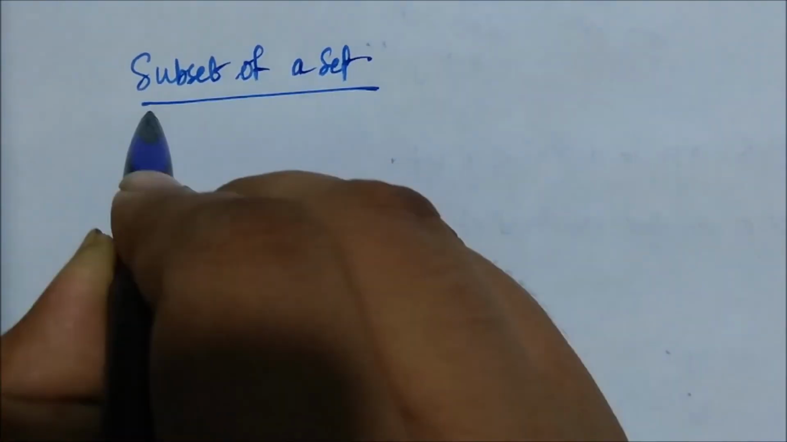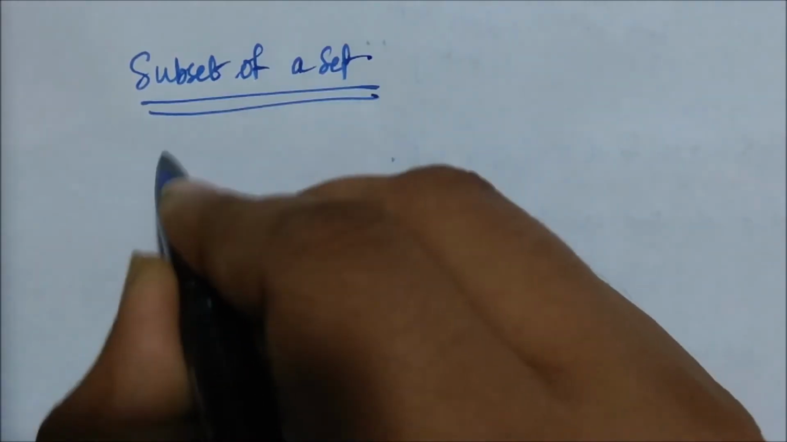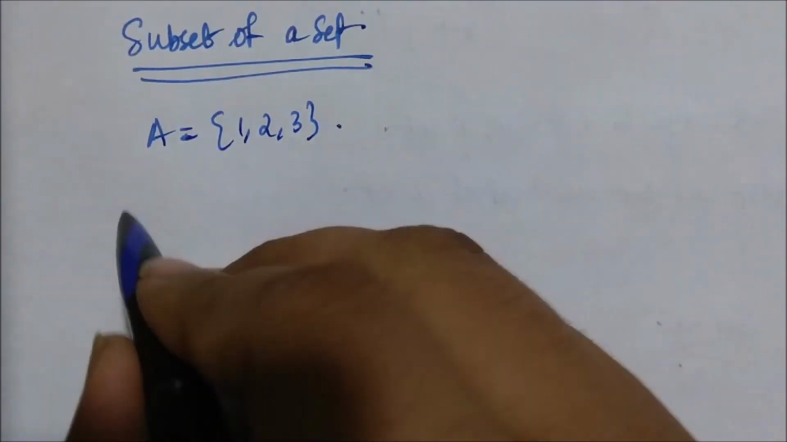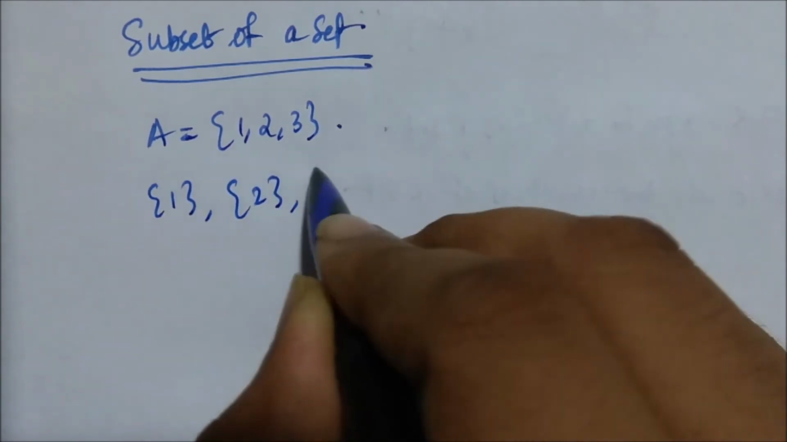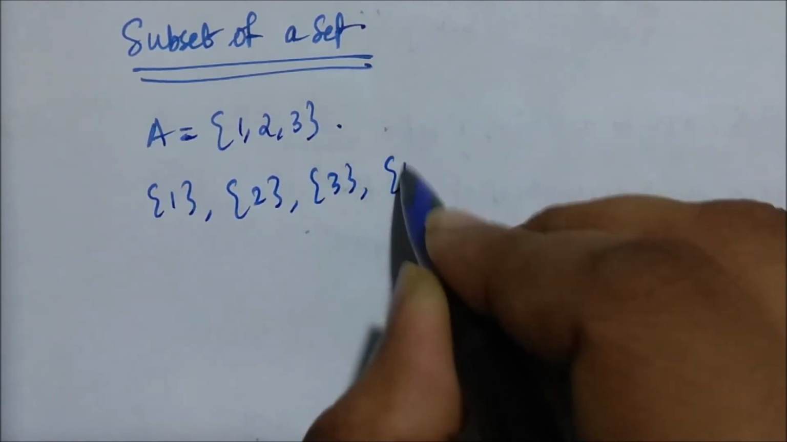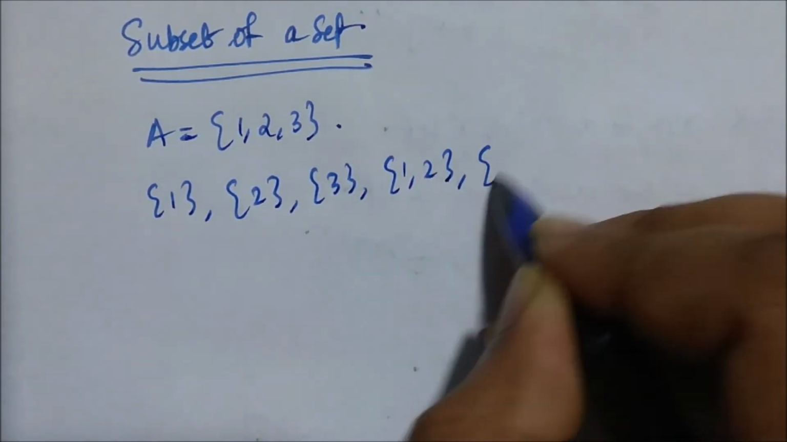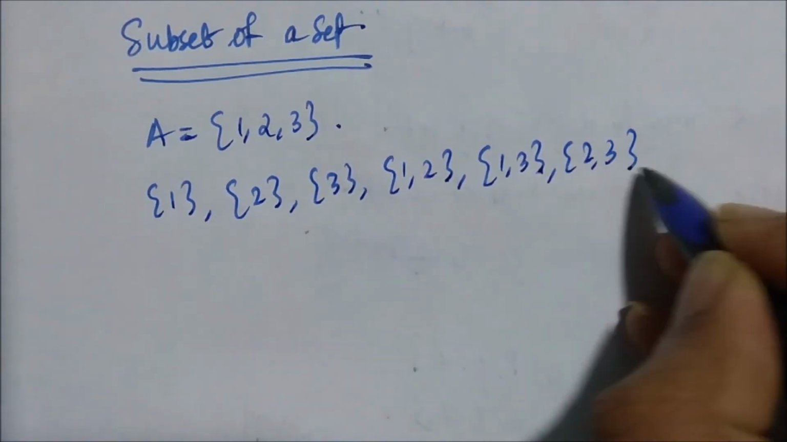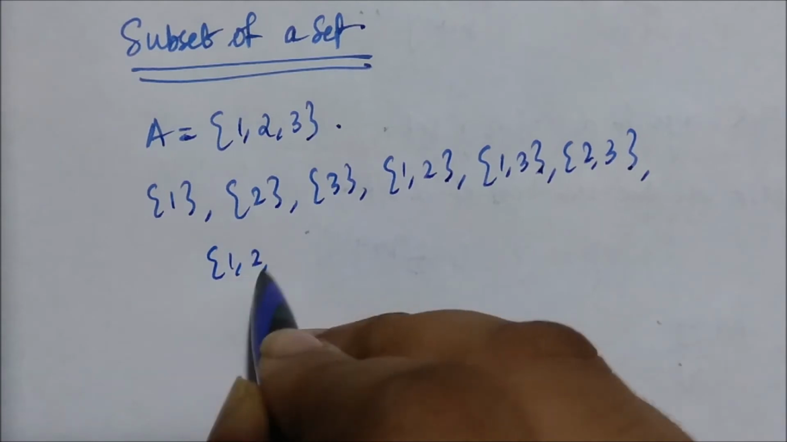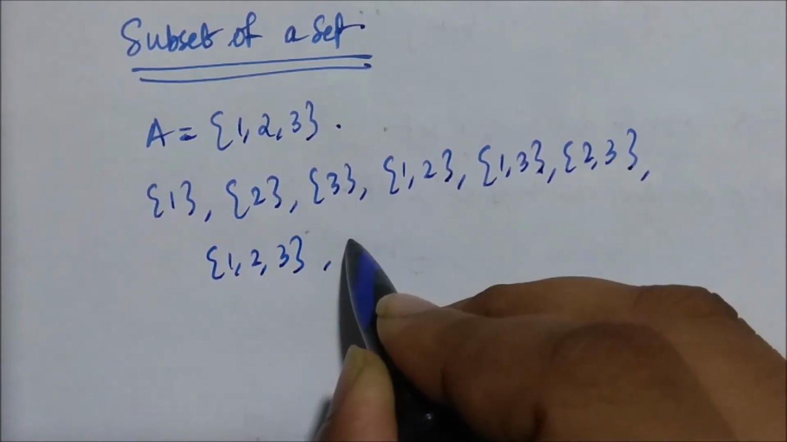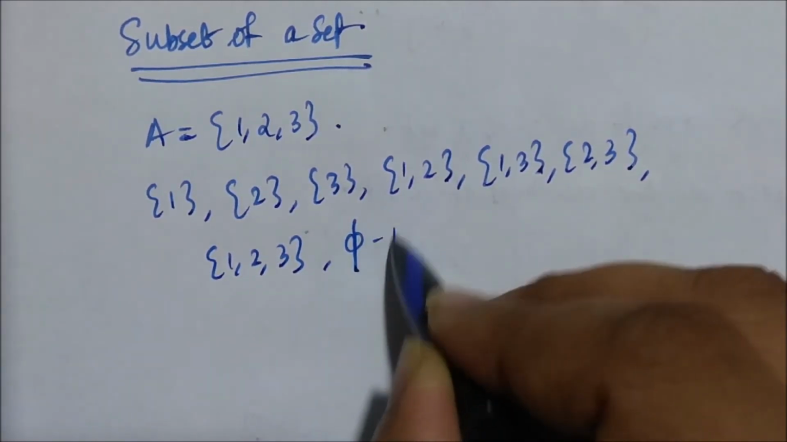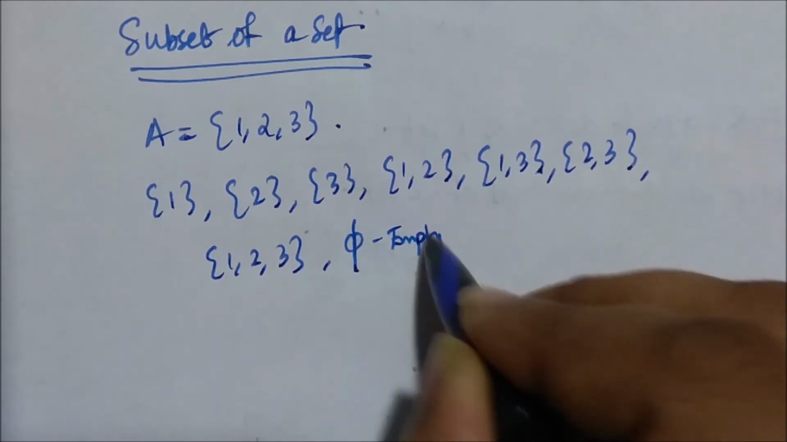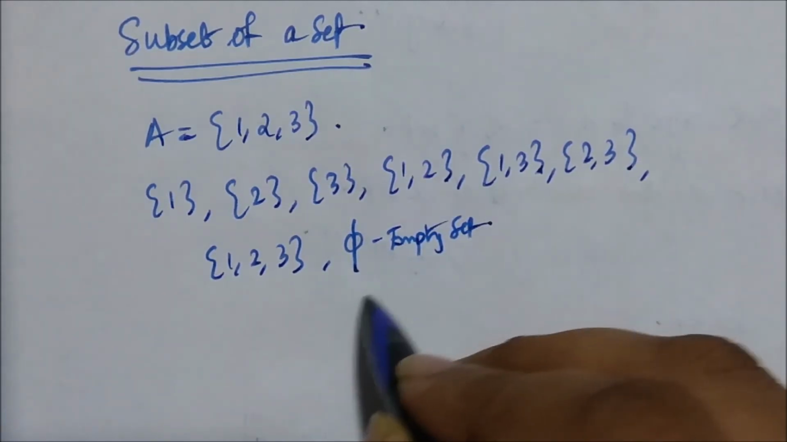For example, we take the set A equal to {1, 2, 3}. So 1, 2 and 3 are the elements of the set A. Now if you see {1}, {2}, {3}, {1, 2}, {1, 3}, {2, 3}, {1, 2, 3}, that is every element in the set, that is the entire set. And the empty set or the null set, meaning there is nothing in the set.